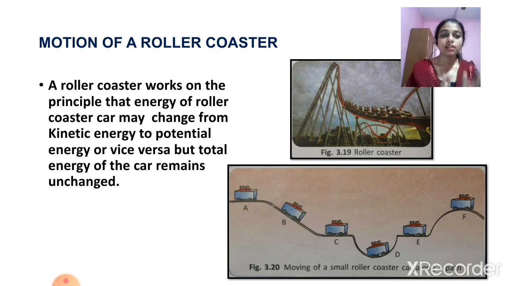In the motion of a roller coaster, we can see different positions. We can see the potential energy as well as the kinetic energy. That is, it is frequently changing from potential energy to kinetic energy and vice versa. But the result is that the total energy remains unchanged. So the motion of a roller coaster works on the principle of the law of conservation of energy. The other applications we will discuss in the next video.